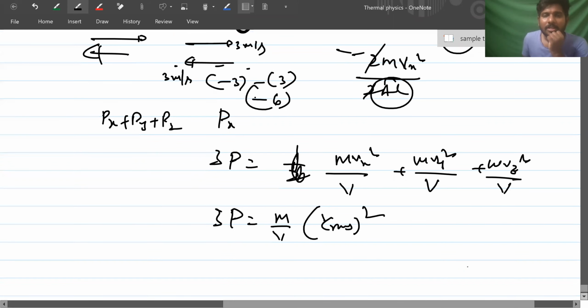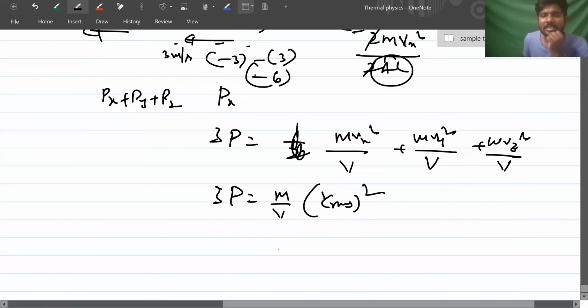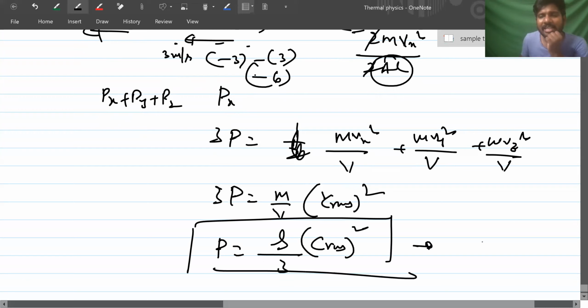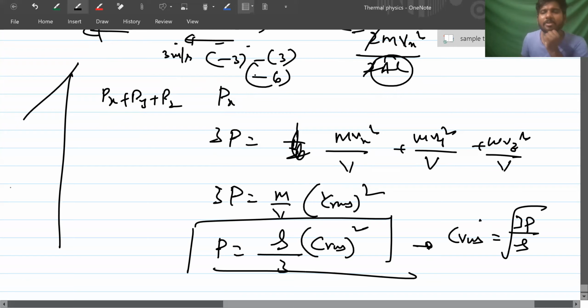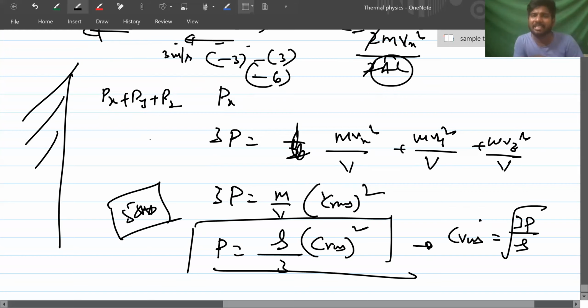So P is equal to what? Density by 3 into CRMS square. From here, one more formula also came: CRMS is equal to root of 3P by rho. From this derivation only, CRMS velocity has come to be root of 3P by rho. So this is another 5-star formula. Did you understand the derivation? So if any in-between point is asked from the derivation, you can tick that also easily.